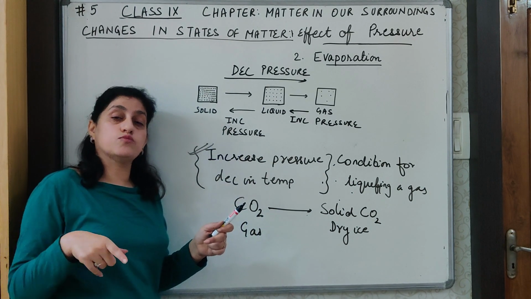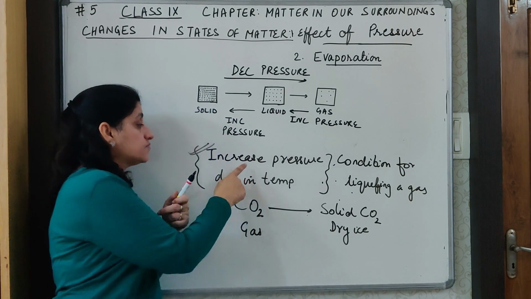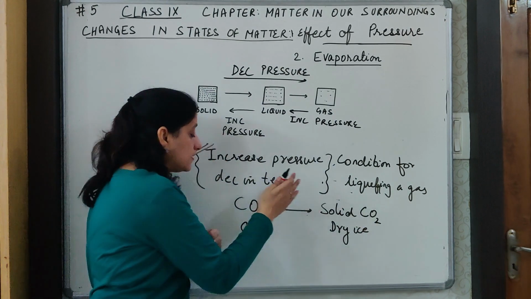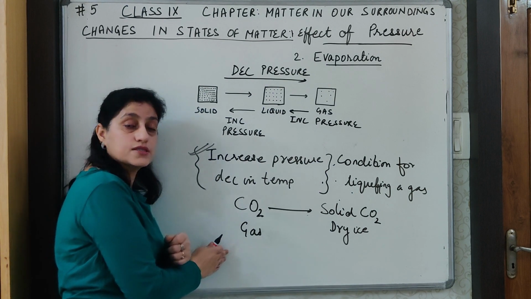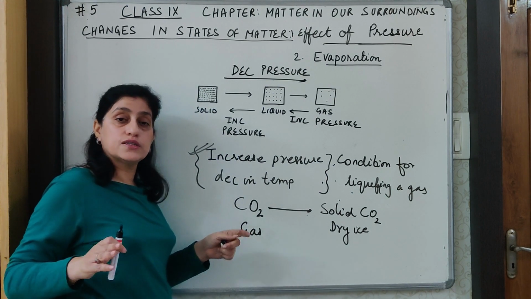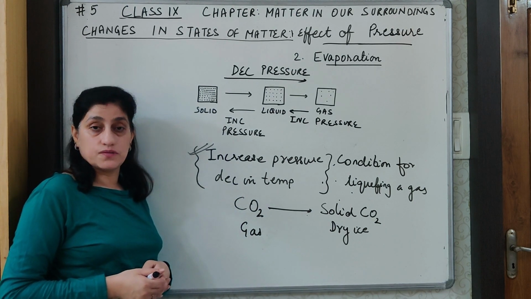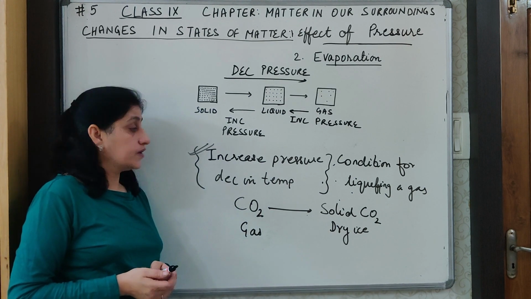It has come to the atmospheric pressure. It was in the freezer, temperature has increased, means the reverse of these two has taken place, and therefore solid carbon dioxide will change back directly to carbon dioxide gas, means there is no liquid state. So this can also be quoted as an example of sublimation. Sublimation is change of gas directly to solid.